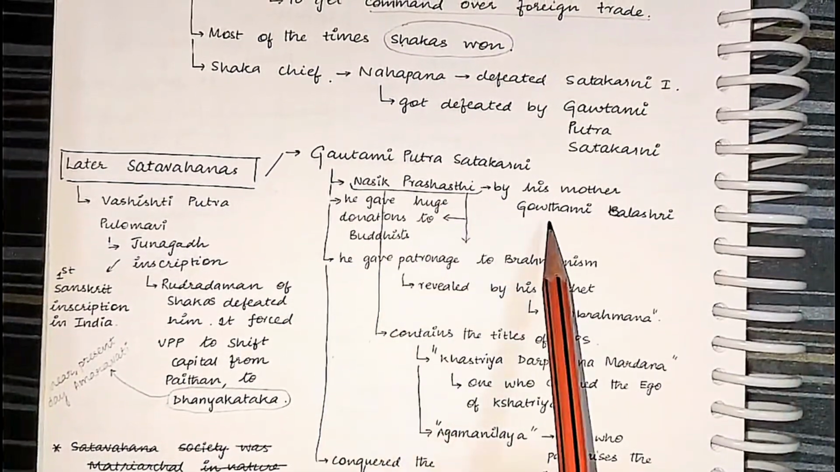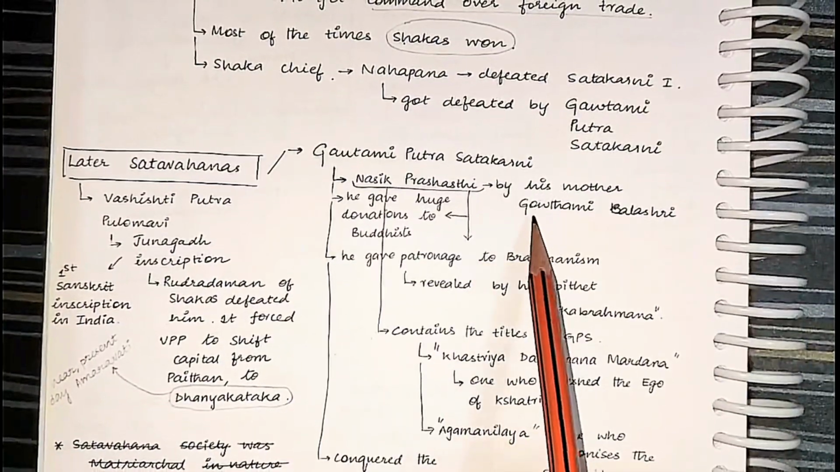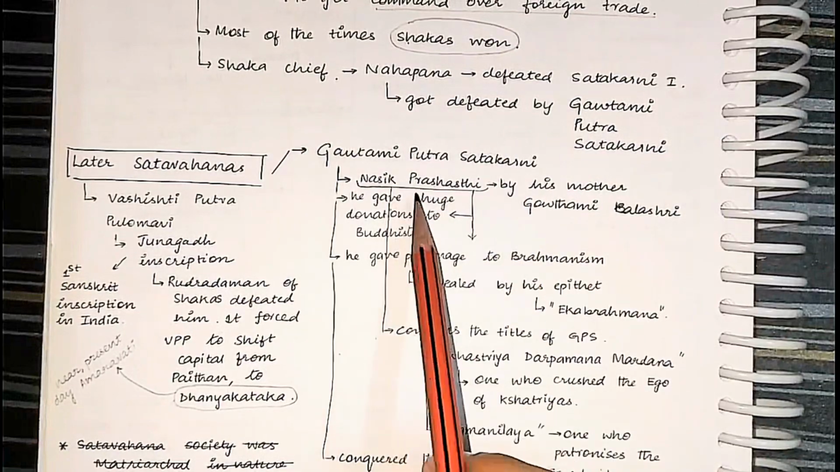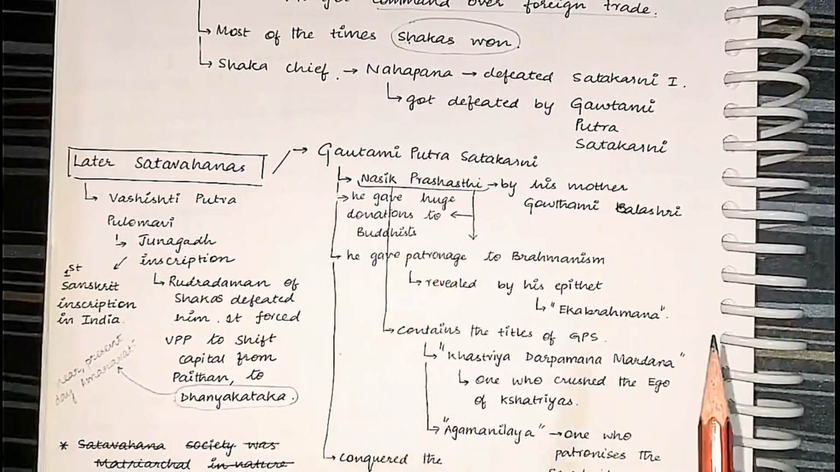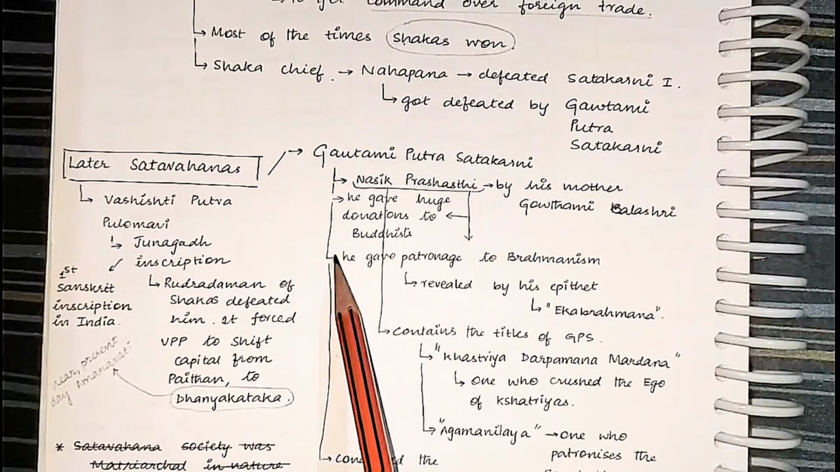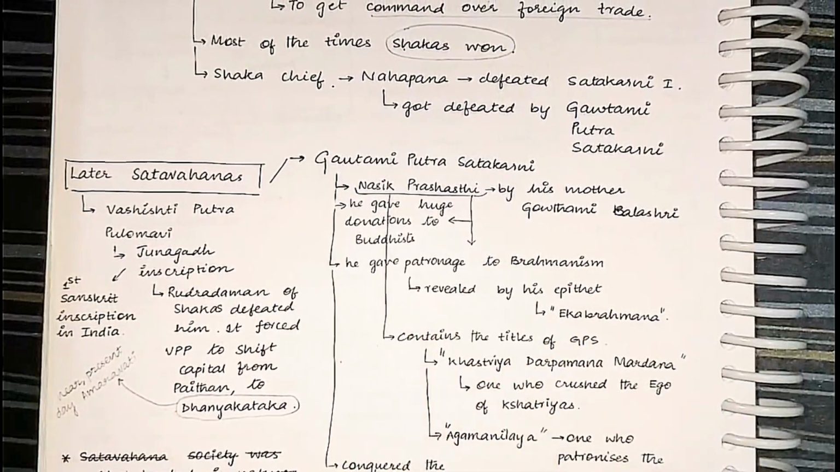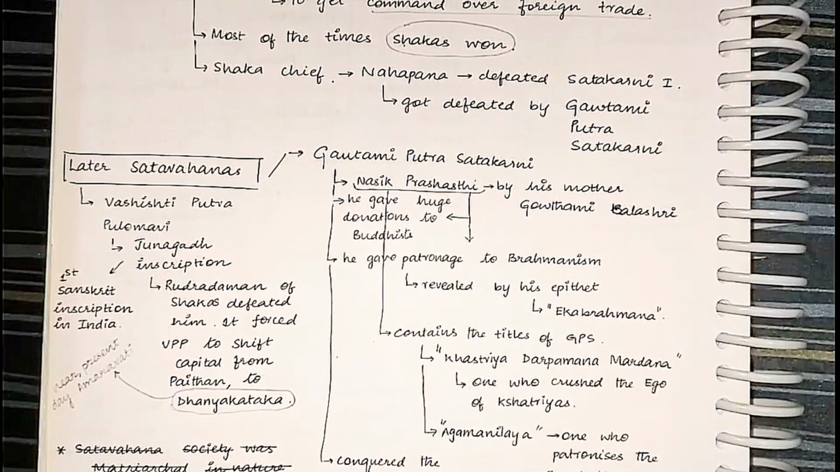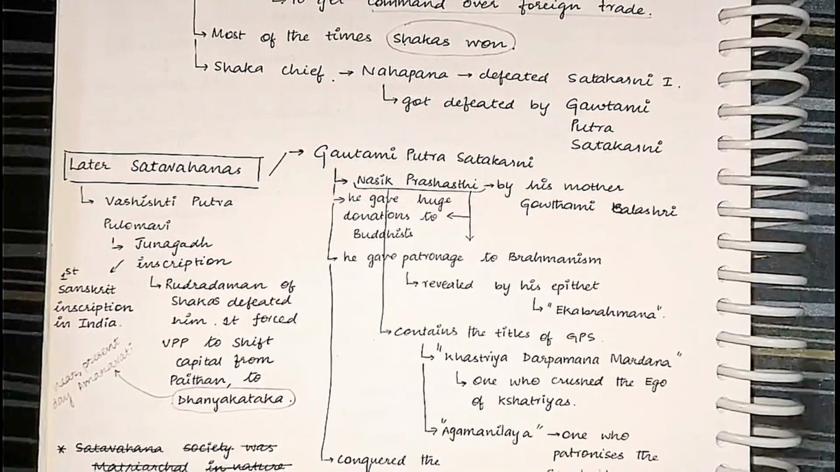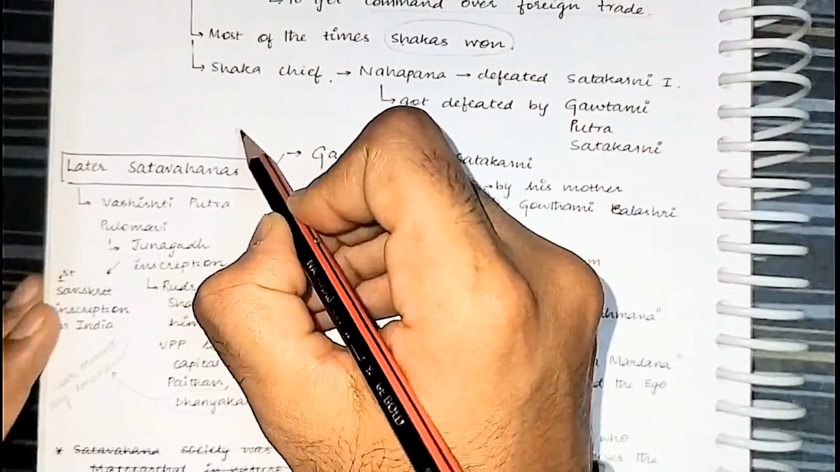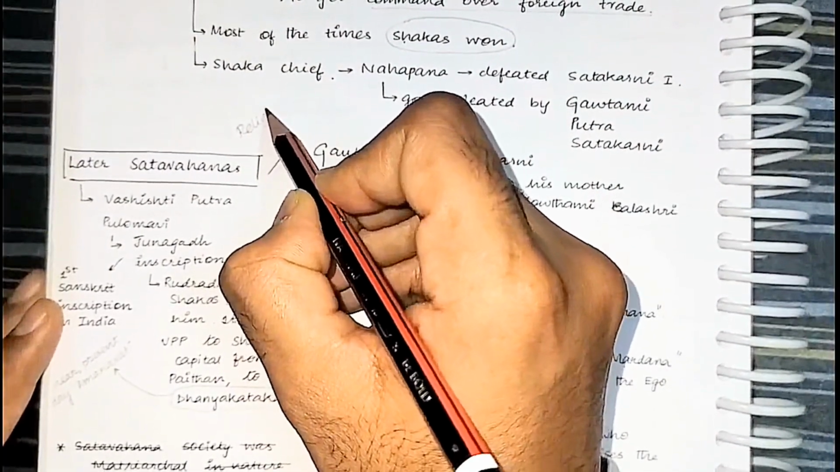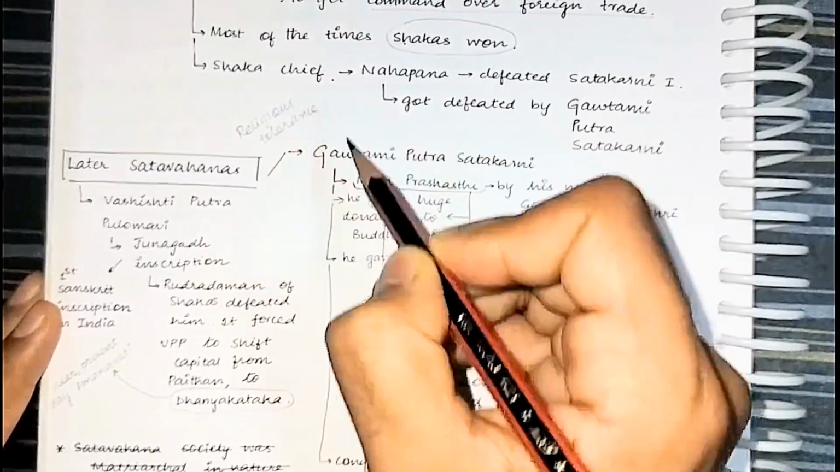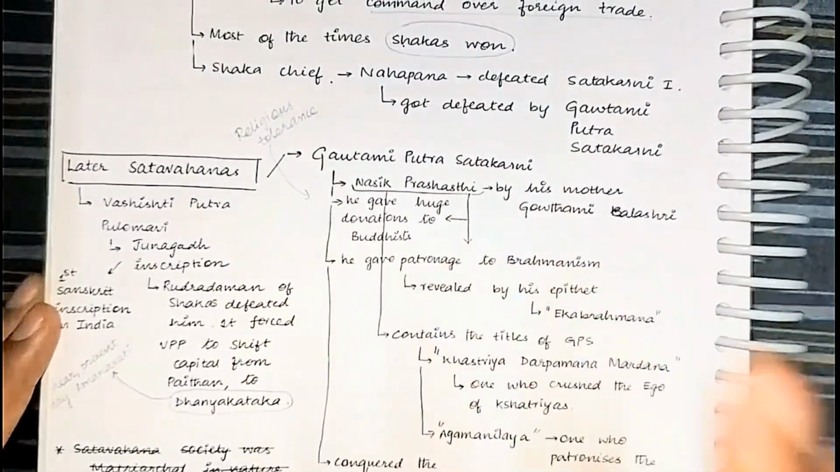So Nasik Prashasti was composed by his mother Gautami Balashri. As per this Prashasti, Gautamiputra Shatakarni gave huge donations to the Buddhists, and also he gave patronage to Brahminism. He is also called Eka Brahmana, and he is the one who patronized the Sanskrit scholars. What does this show? This shows one thing: religious tolerance. Religious tolerance was prevalent at those times. All these things show that.